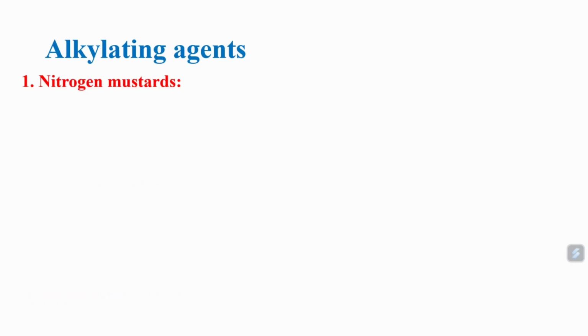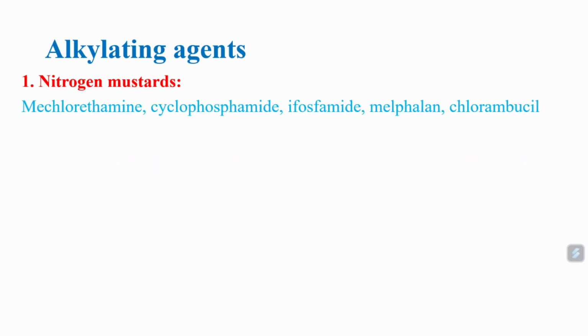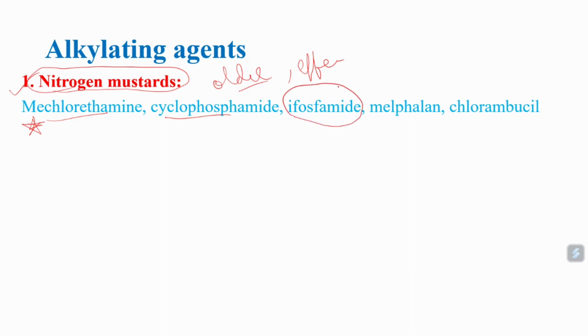In yesterday's class we already discussed alkylating agents. In alkylating agents, we have nitrogen mustards. I think in yesterday's class we discussed nitrogen mustards. These are very, very important. These are older and effective drugs. In these nitrogen mustards, we will discuss Mechlorethamine in today's class. Cyclophosphamide was already discussed yesterday, and we'll also discuss Ifosfamide. These are important drugs, nitrogen mustards in alkylating agents.